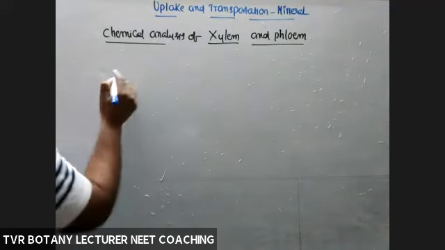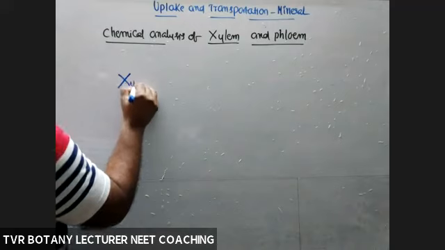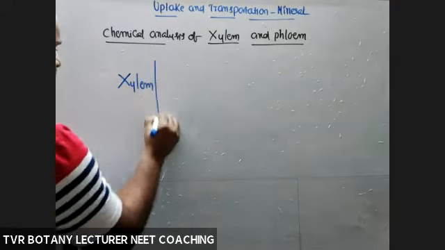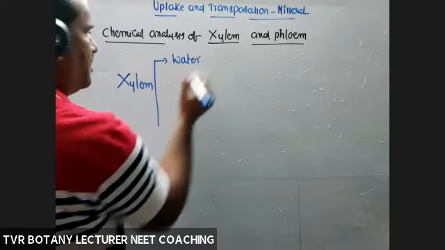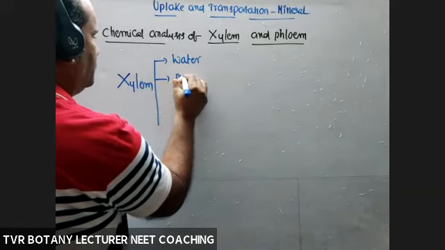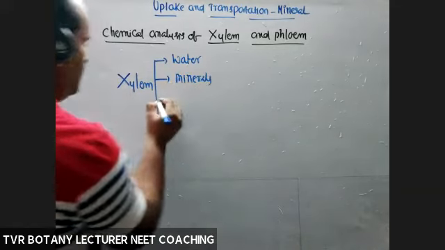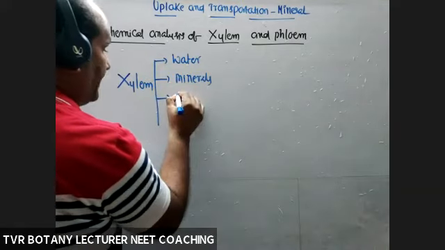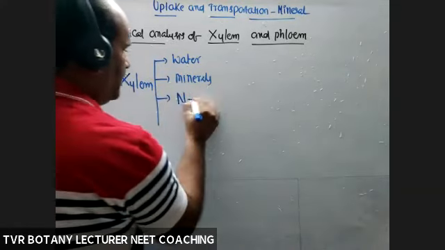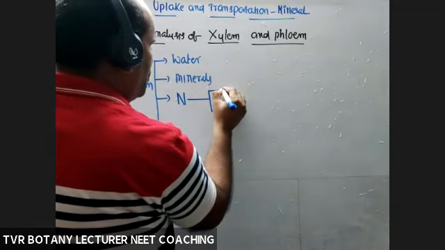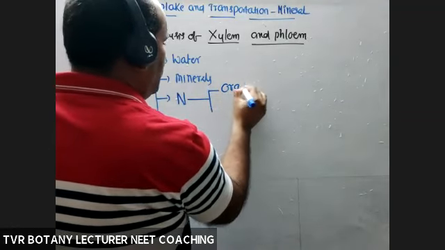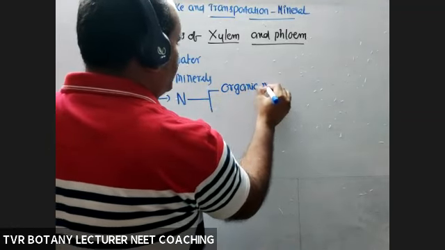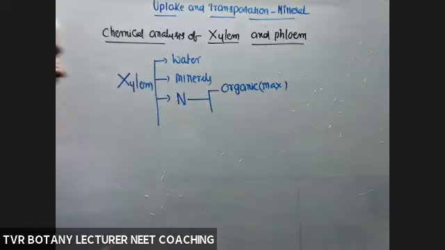According to chemical analysis, xylem is concerned with, and this is also very important, the transportation of majorly water. Major component is water. Next, minerals. And what about nitrogen? Maximum part of nitrogen is transported in organic form.